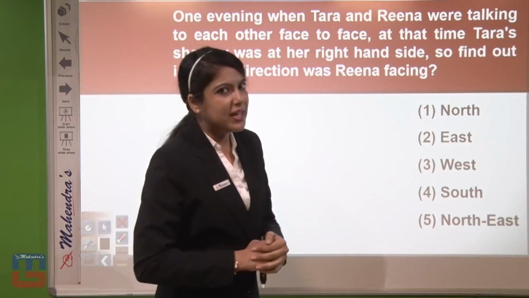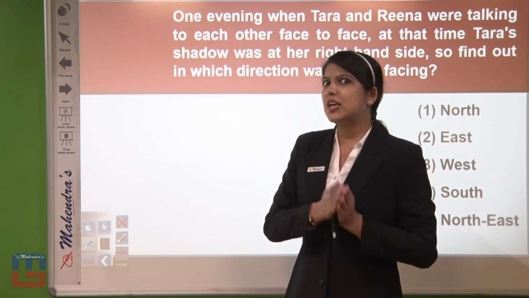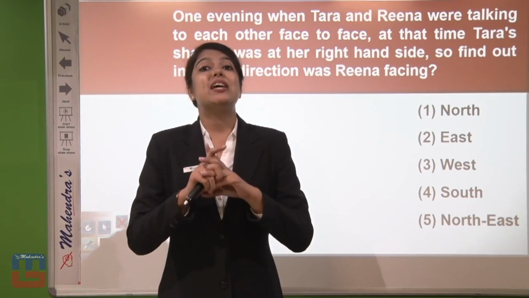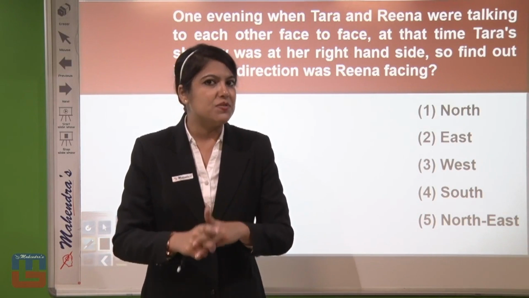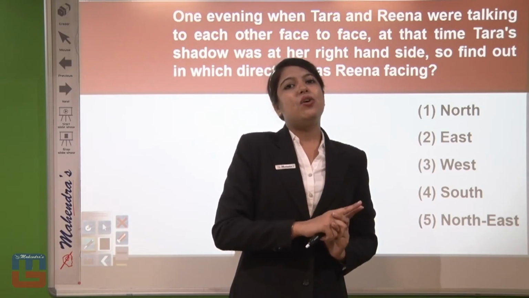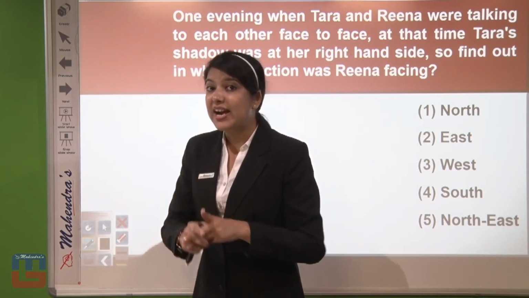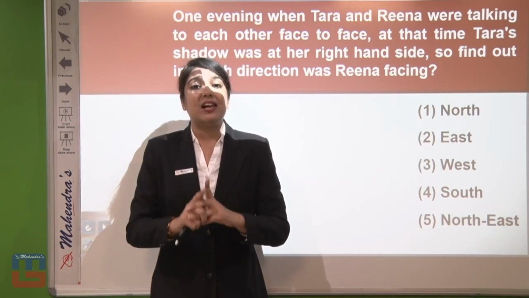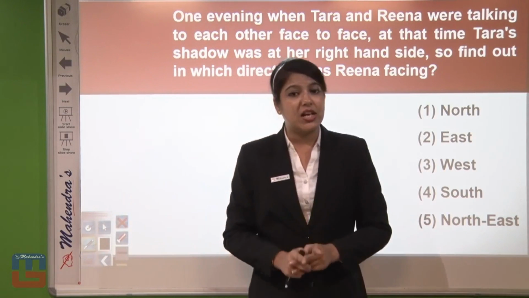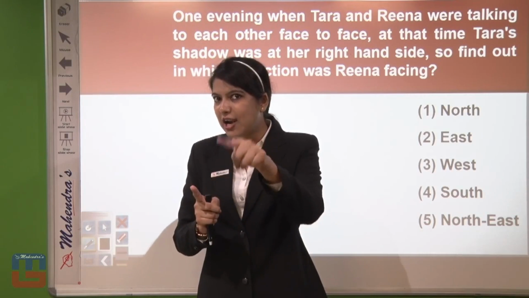Now tell me one thing, in the evening is the shadow formed in the east direction or the west direction? Yes, the shadow is formed in the east direction. In the evening the sun is on the west side, so the shadow will definitely be on the opposite side. So your shadow was on your left hand side.